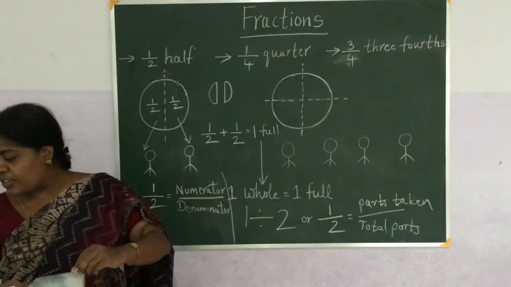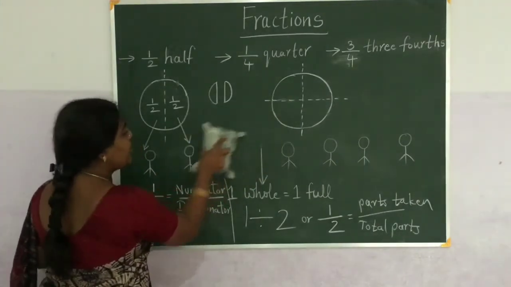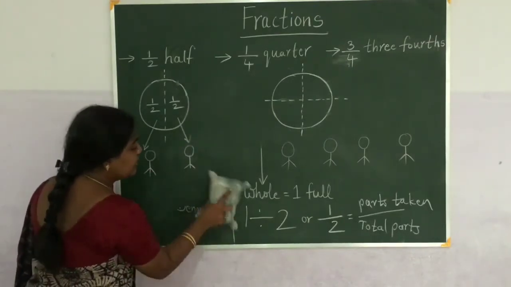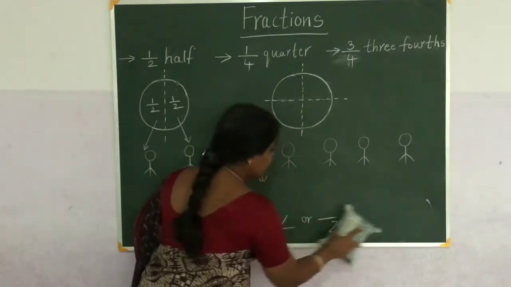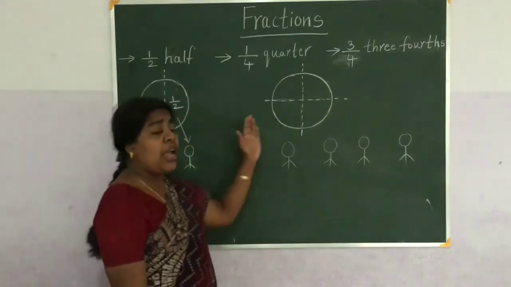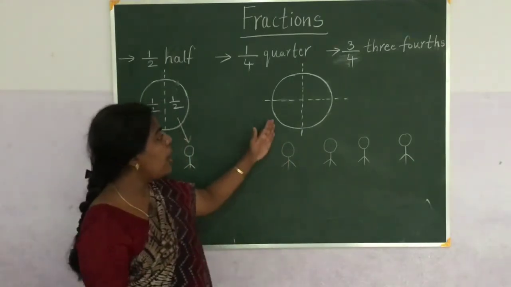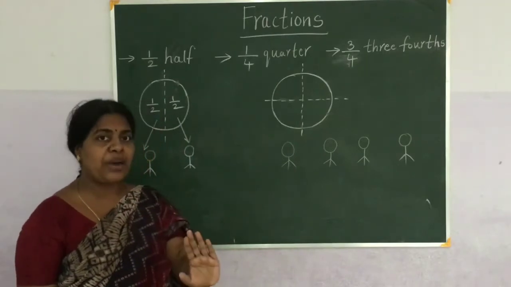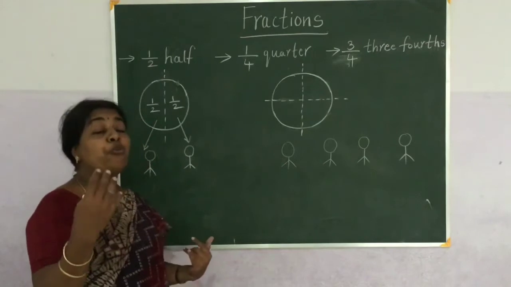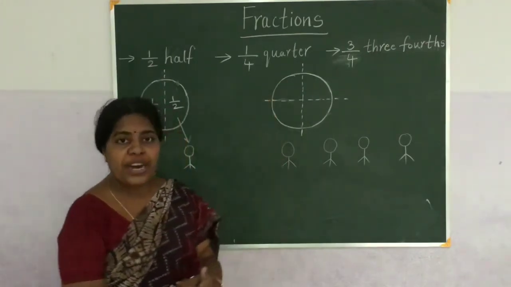Now coming to the next one. This is 1 by 4. We are going for quarter. So what is quarter? Quarter means 4 equal parts. So I am having the same chapati, but now I want to divide it for 4 children.